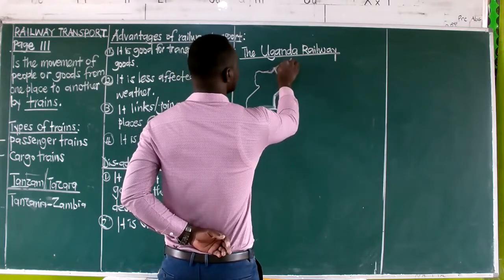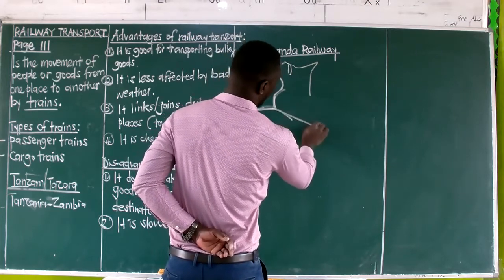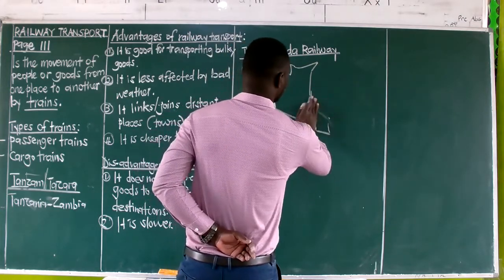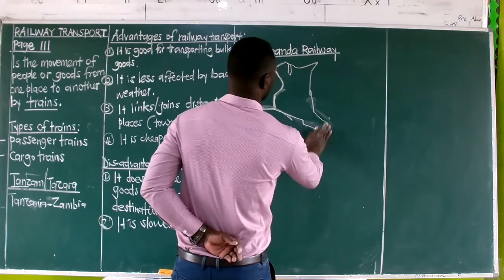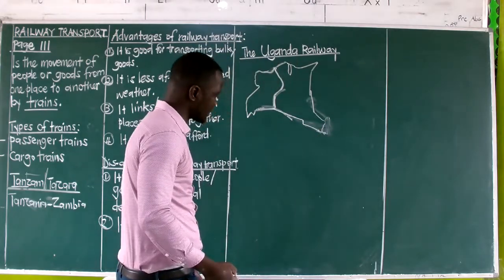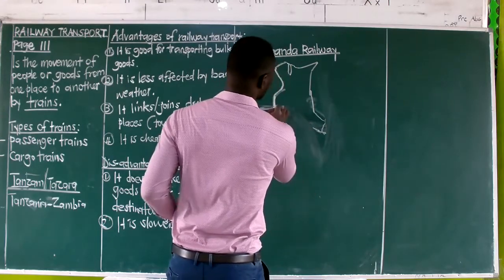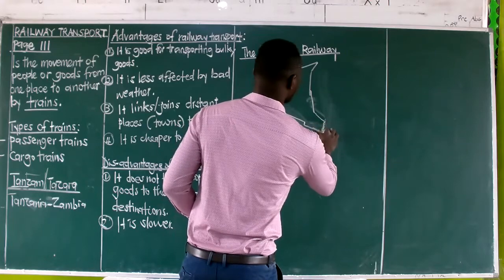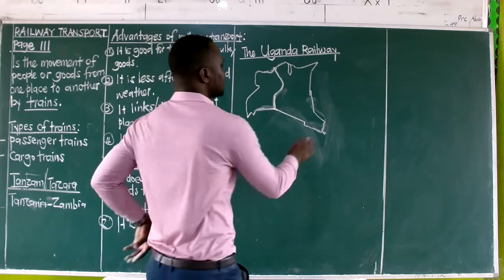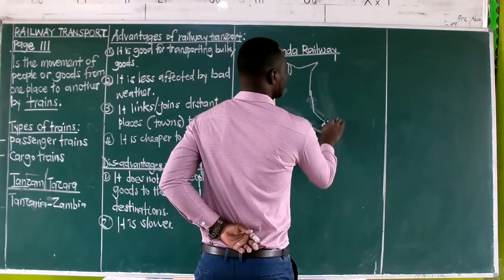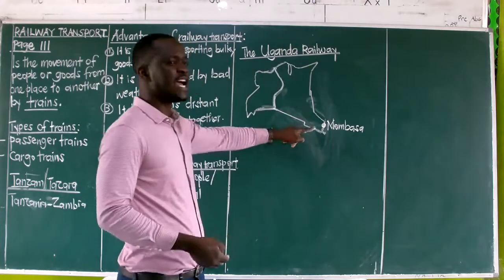And then this side, we shall be having Kenya. So this is what we are now, a speed map that we are having to show us the Uganda Railway, whereby we are going to say that this one is called the Uganda Railway, but we are saying its construction started from Mombasa, that is in Kenya. But we are saying it is also called the Uganda Railway.